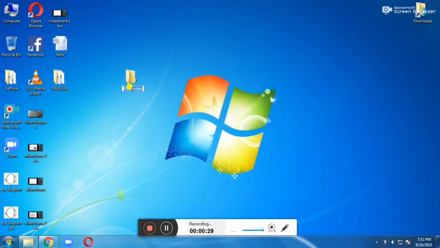I am going to give my friends. After giving the name for this folder, press the Enter key. The folder is created.